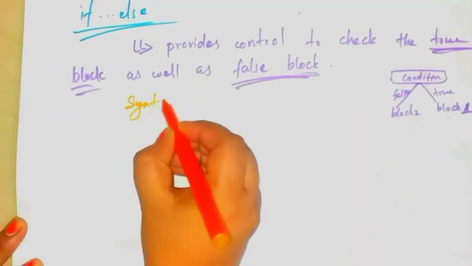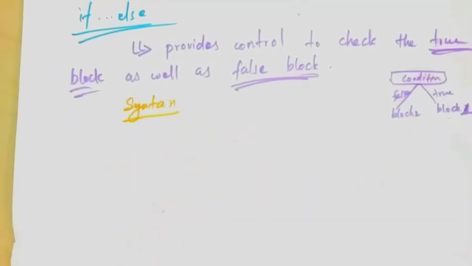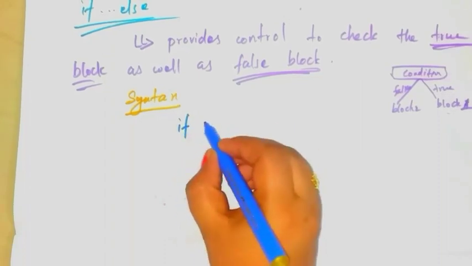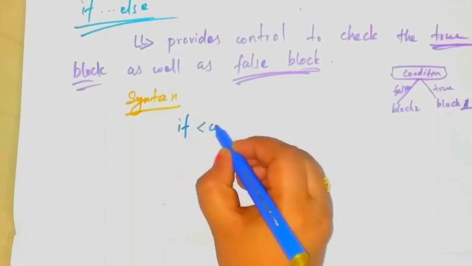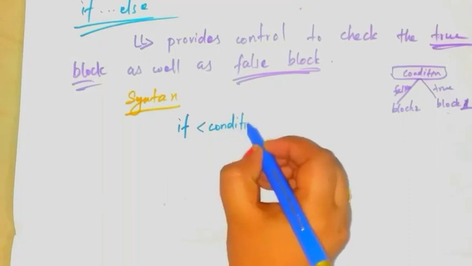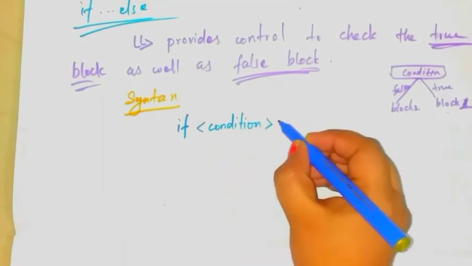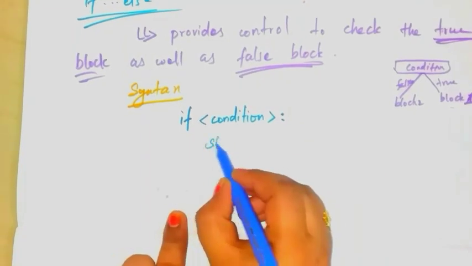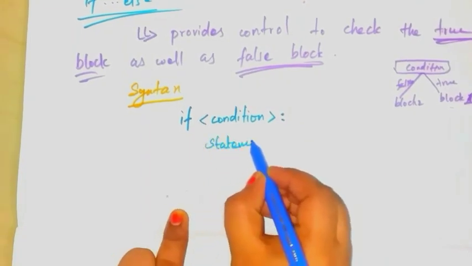Let's see the syntax for the if-else statement. Write if, then the condition, then the colon symbol, and then the statements. Statements here means block 1 statements, the true block statements.